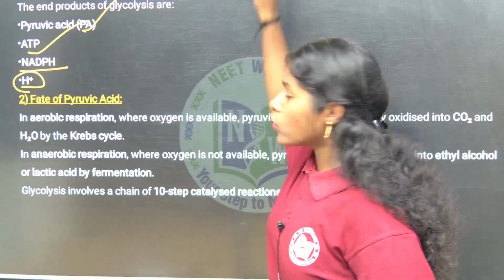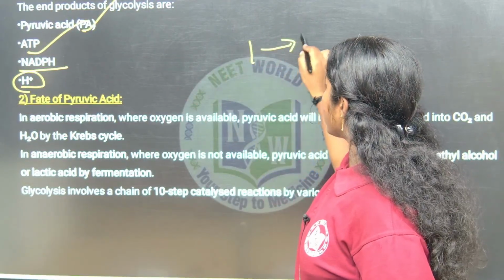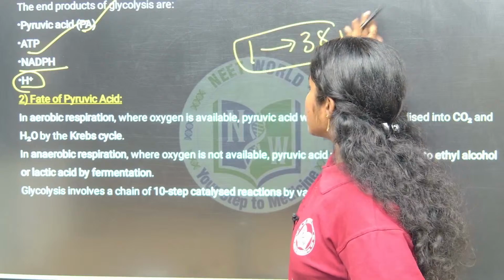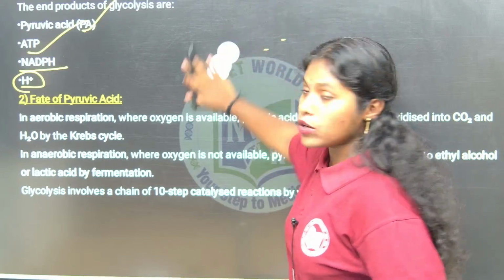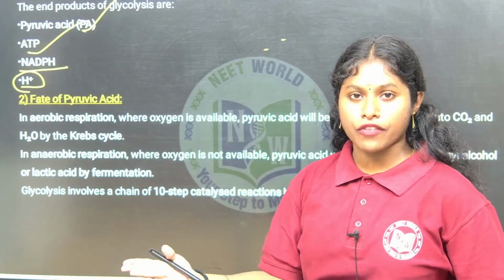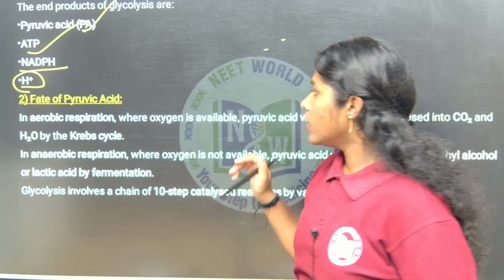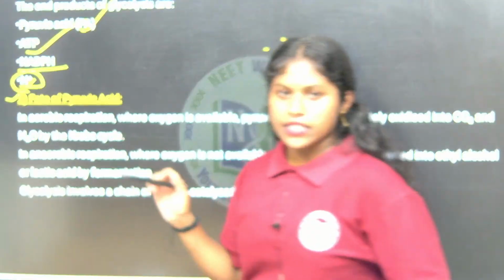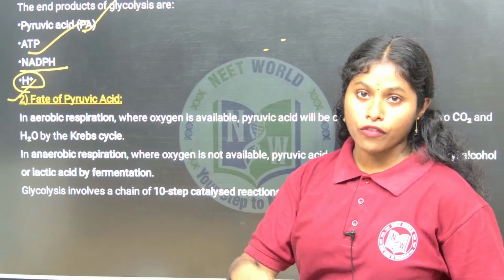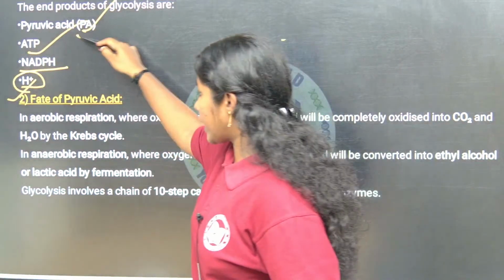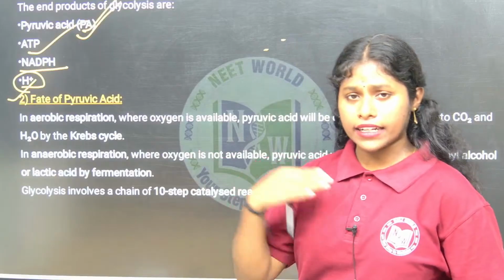So for one glucose molecule, they are going to produce 38 molecules of ATP. So let's see the first glycolysis. The cellular respiration releases 38 molecules of ATP for one glucose molecule. So what is the fate of pyruvic acid? Which means the end product of the glycolysis, nothing but the pyruvic acid. What is the fate? Which means what is it destined for.